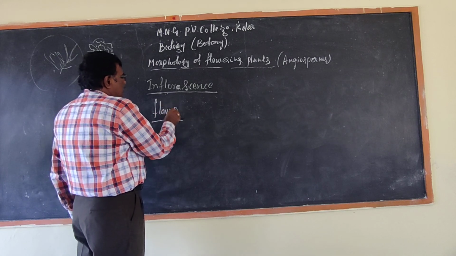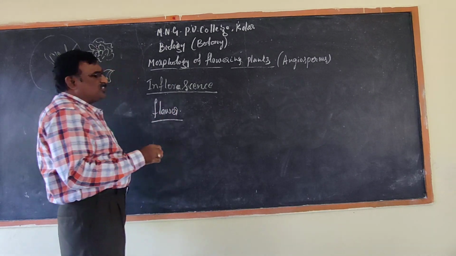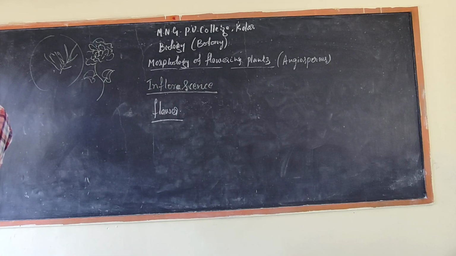Commonly, flower explanation, definition and characters, I already gave to you.